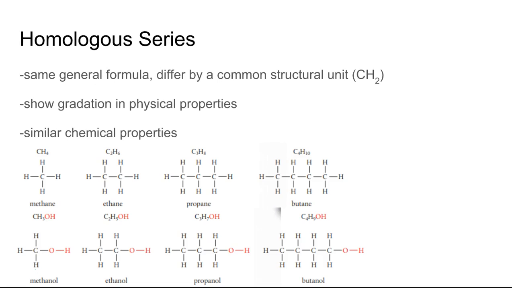Homologous series have the same general formula, but they differ slightly, and they show a slight increase in several physical properties, and they have very similar chemical properties. We see here the difference between methane, ethane, propane, and butane is just adding a CH2 group. Same thing with methanol, ethanol, propanol, and butanol. We're just adding a CH2 group.